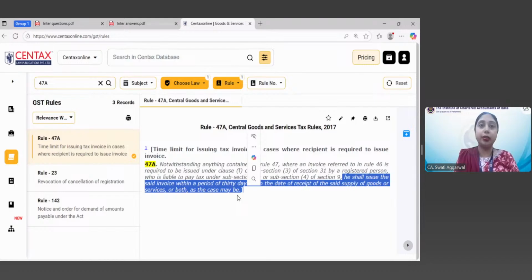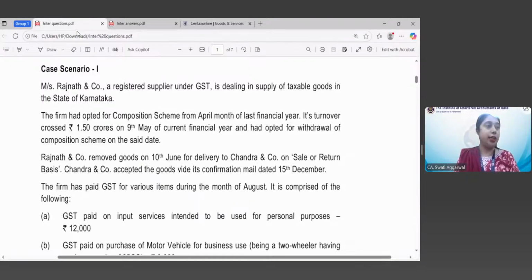So for the banking sector, there is no separate time limit which has been prescribed. And this, I'm just reiterating it. Swati has also told that as per the time limit which has been prescribed by the rule. So Rule 47A is the rule which prescribes the time limit, and that is a 30 days time limit. So I hope that clarifies your doubt, Astha.